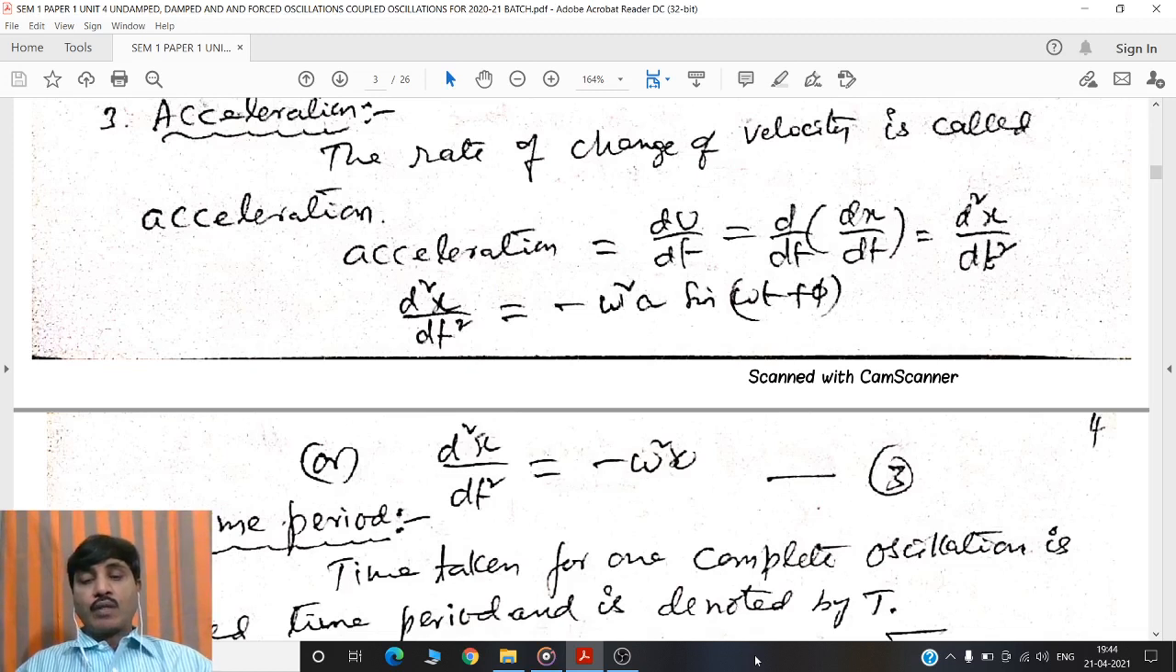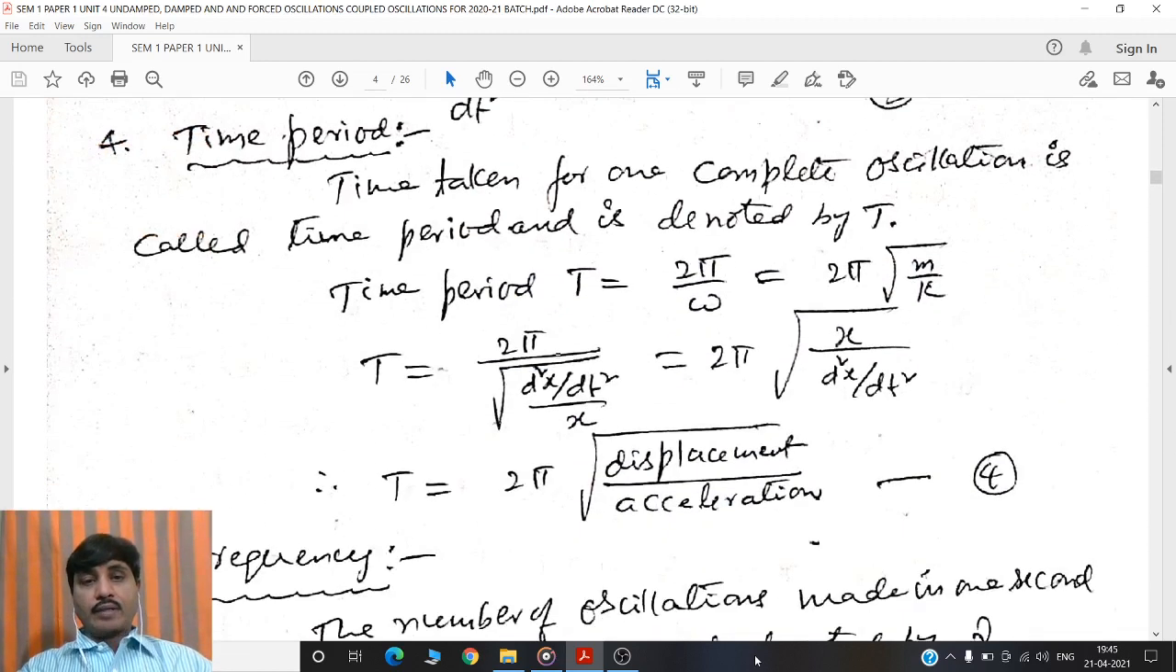Here, if x is equal to a, that means at extreme position, the acceleration d square x by dt square is equal to minus omega square a. If x is equal to 0, that means at the mean position, the acceleration d square x by dt square is equal to 0.